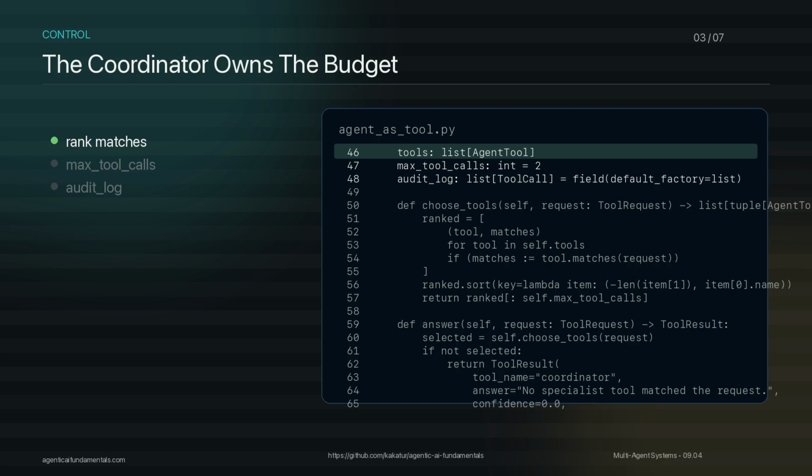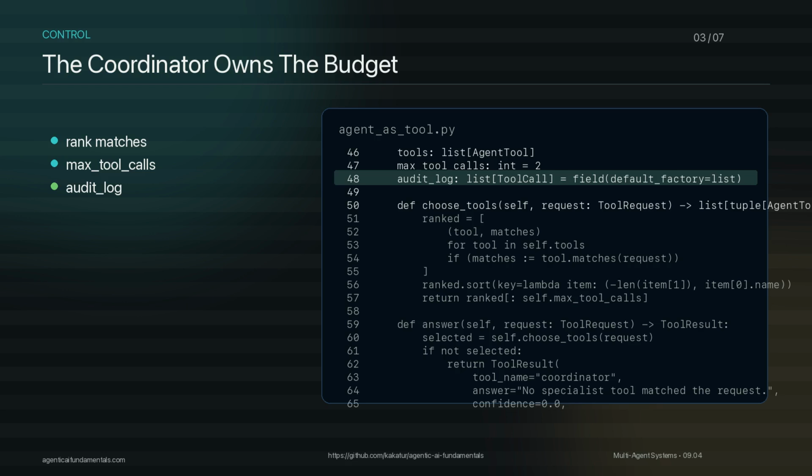In Choose Tools, matching tools are ranked by evidence. Then the coordinator slices the list by max tool calls. That one line prevents quiet fan-out. A request that mentions payment, login, and timeout might match 3 specialists, but the coordinator can decide that only 2 calls are allowed. Every call also creates a tool call audit record. It stores the tool name, the reason, and the result. That gives you a simple trace. What was called, why it was called, and what came back.